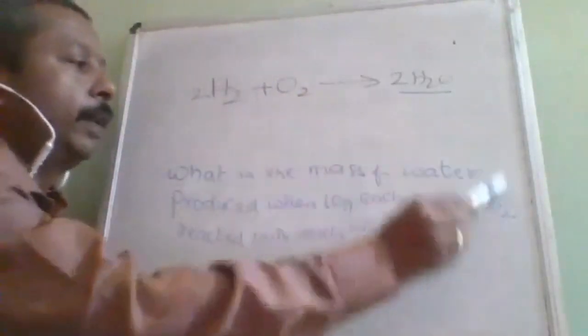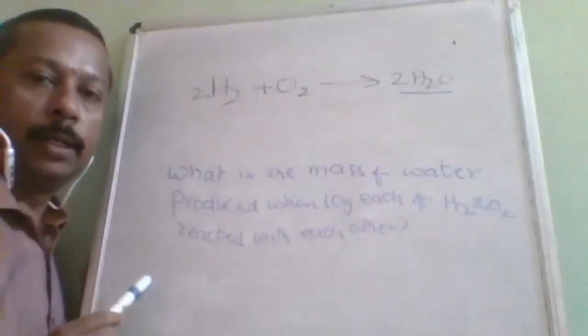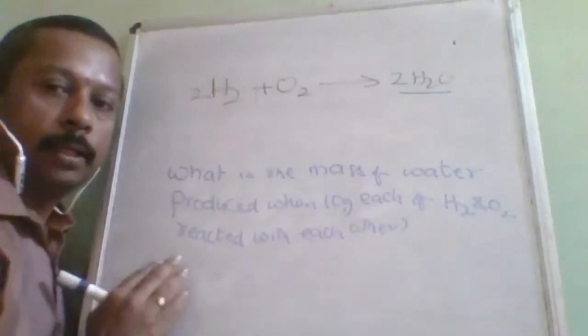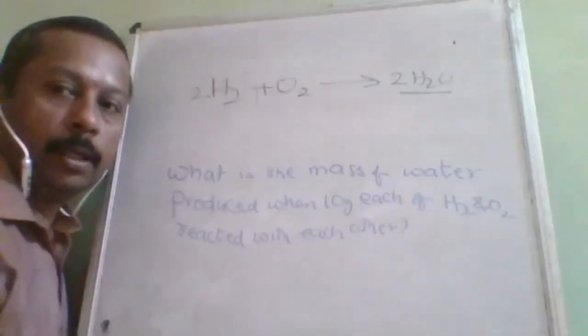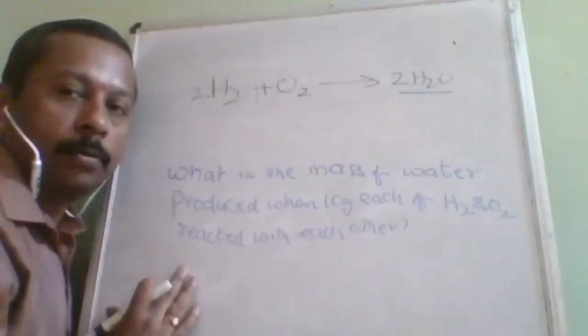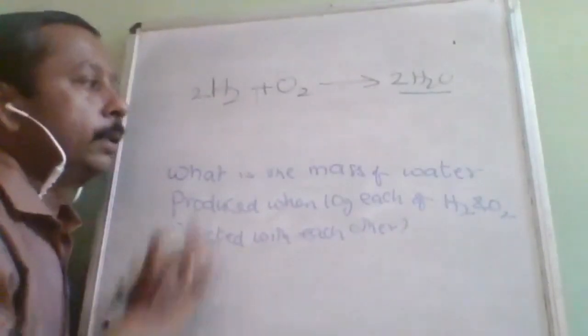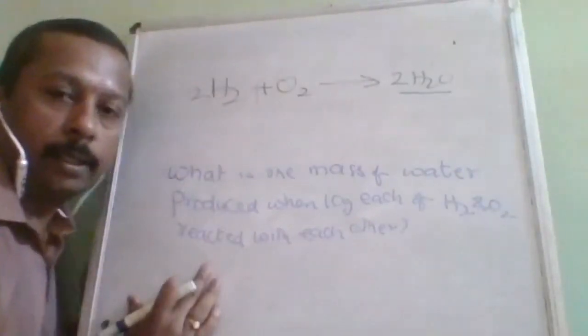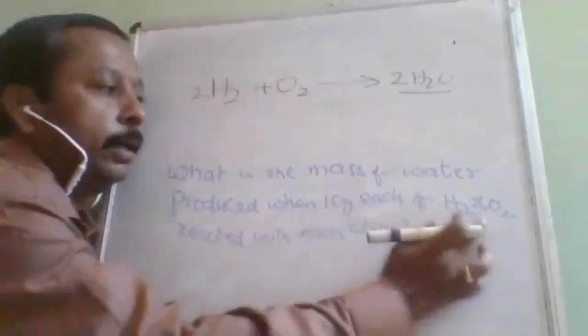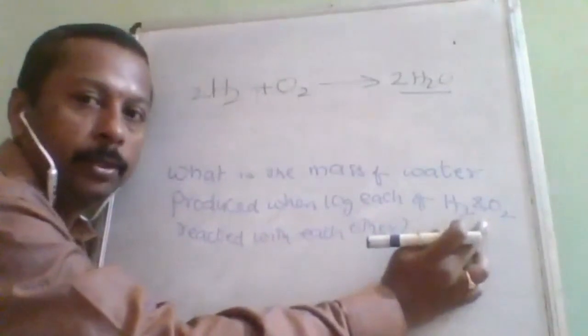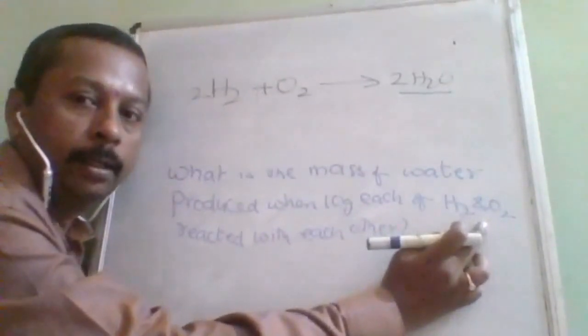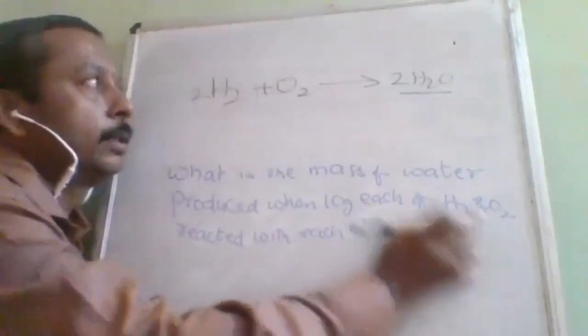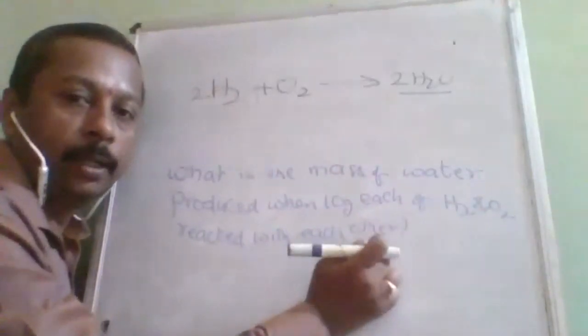So here do you find anywhere the word limiting reagent? No. So here nowhere it is mentioned that it is a limiting reagent question. So in that case, what is the technique? That both reactant masses are given. So this is the way of identifying that the question is about limiting reagent.